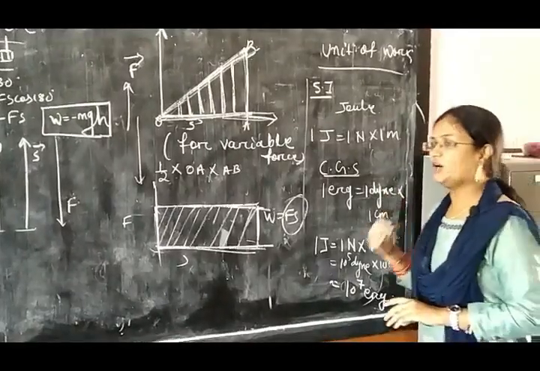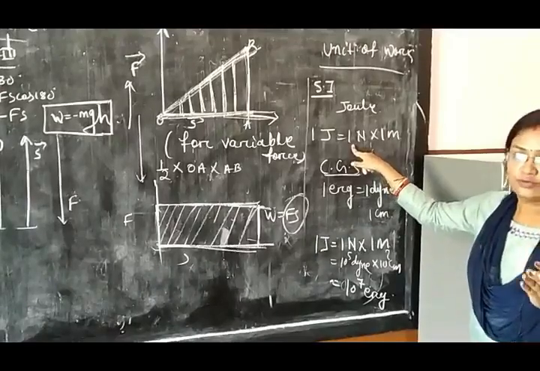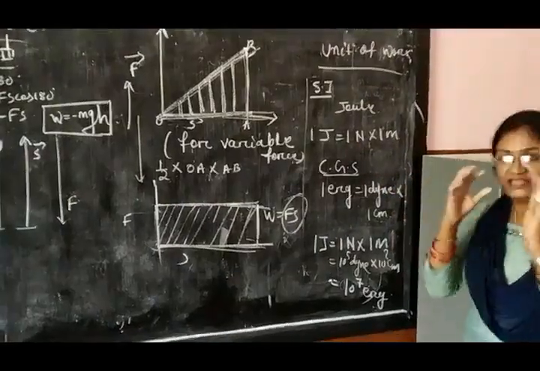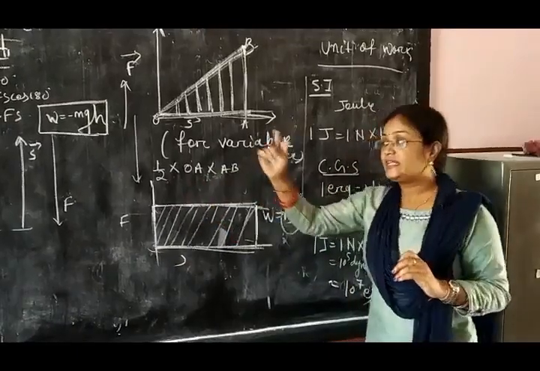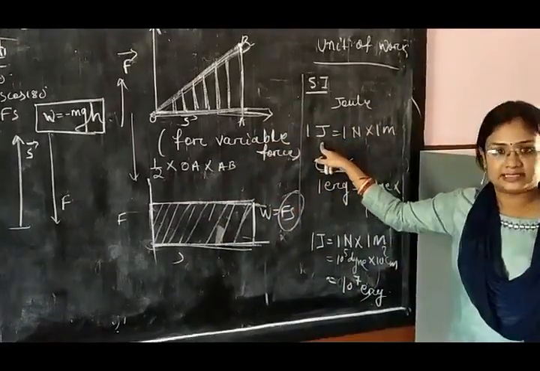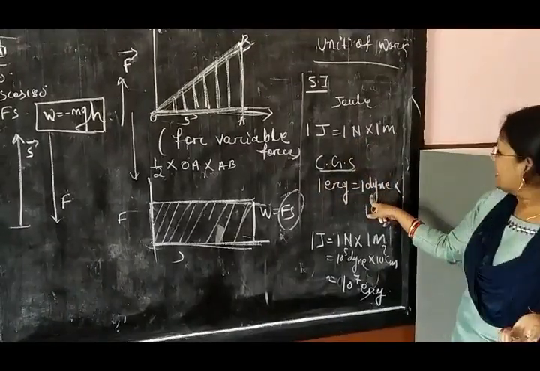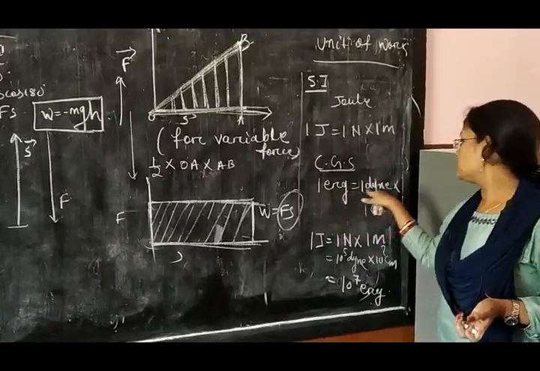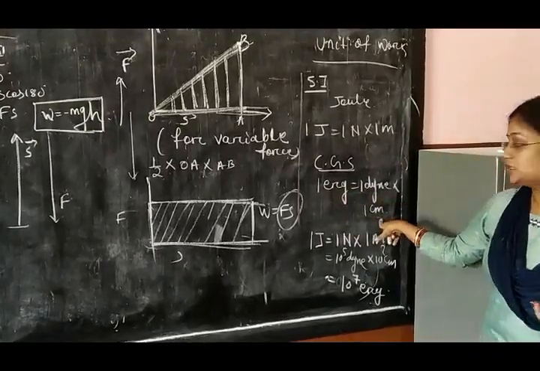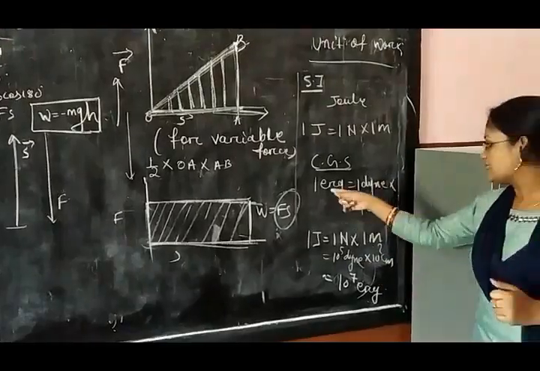Suppose one question is how you can define joule. When 1 Newton force acts on a body and this force displaces the body through 1 meter distance, then we can say that 1 joule of work is done. Similarly, for the CGS unit the force unit is dyne and the distance unit is centimeter. So 1 erg equals 1 dyne into 1 centimeter. If 1 dyne force displaces a body through 1 centimeter distance, then that is 1 erg.